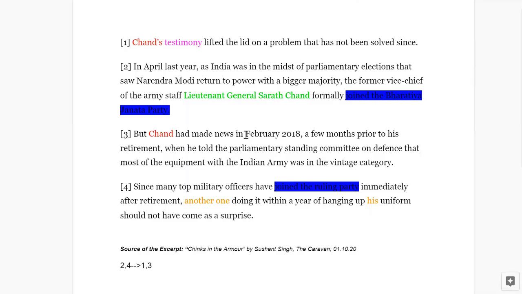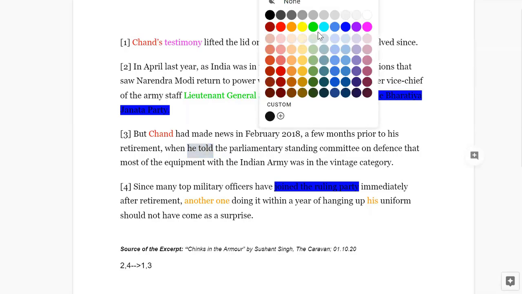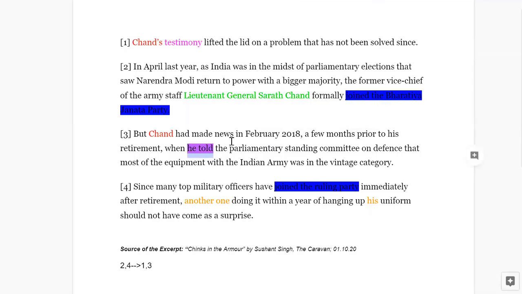But if you look at three, it mentions when he told the Parliament. So telling, making a testimony, confession, admission, making a statement. That's what testimony is, a statement of truth. He told the Parliament Standing Committee that the Indian Army had outdated equipment. So that was the confession that he made.